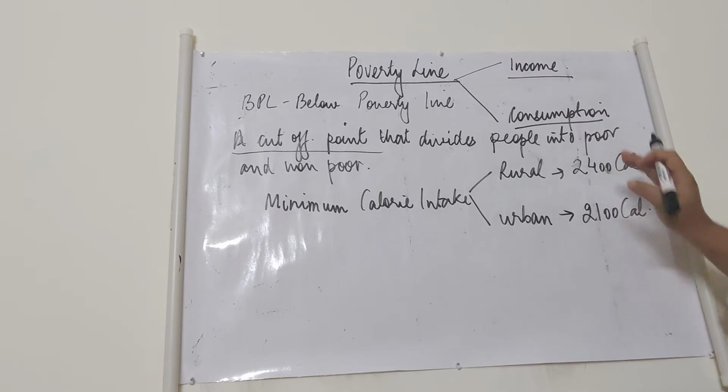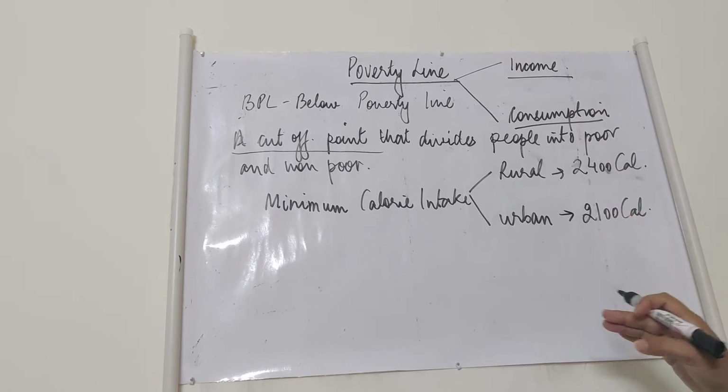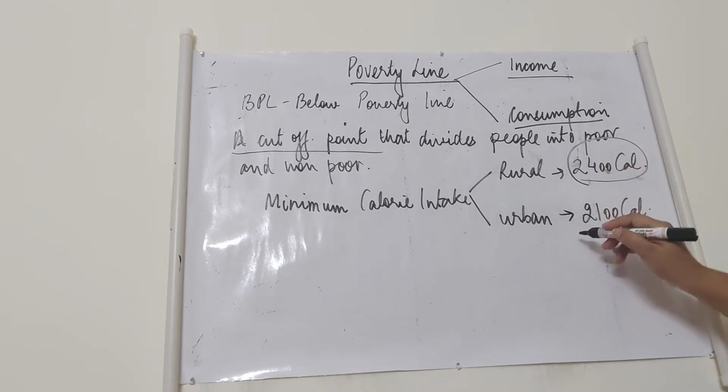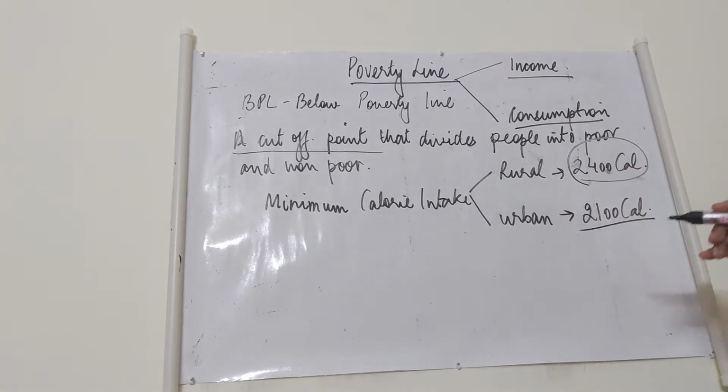Now the average requirement is higher in the rural areas. You can see that in the rural areas the calorie requirement is more, and in the urban areas the calorie requirement is less.